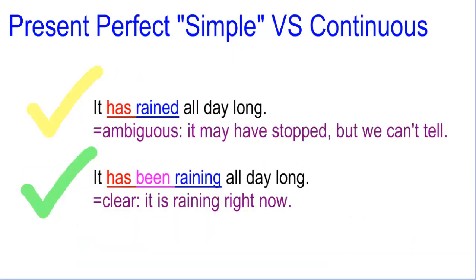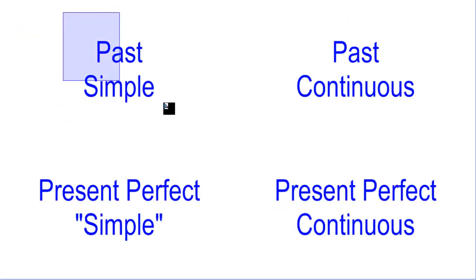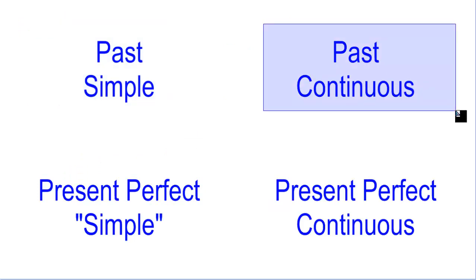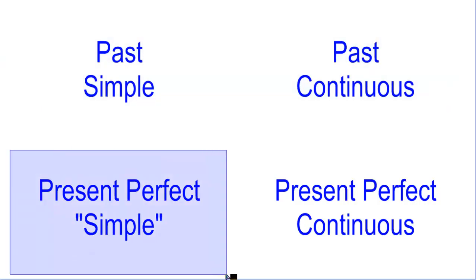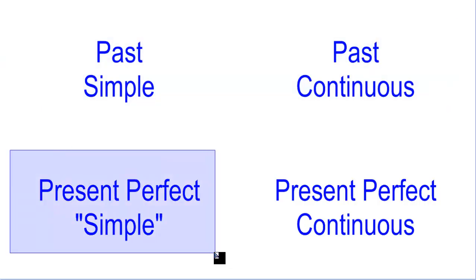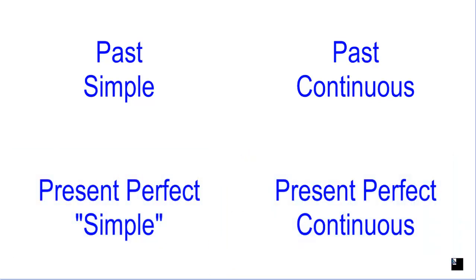And that's it about all of these tenses, okay? We have the simple present, we have the past simple, that is specific, the past continuous, that is an action in progress in the past, and you can associate the two. The present perfect simple, that refers to actions that are finished, and the present perfect continuous, that refers to actions that are temporary, in progress in this moment. Okay, they have started in one moment in the past and they continue up to the present. So that's it for this part.